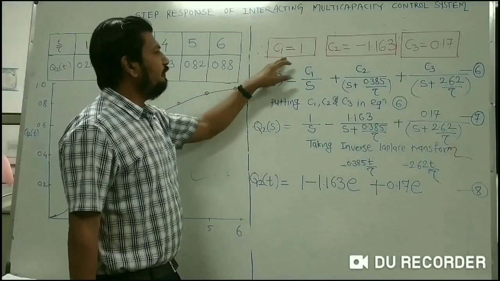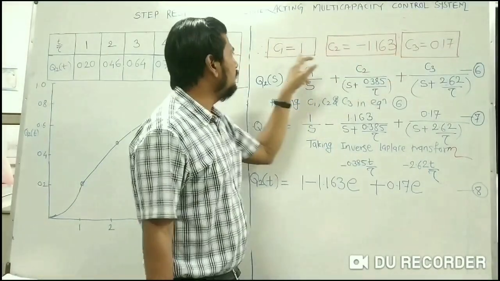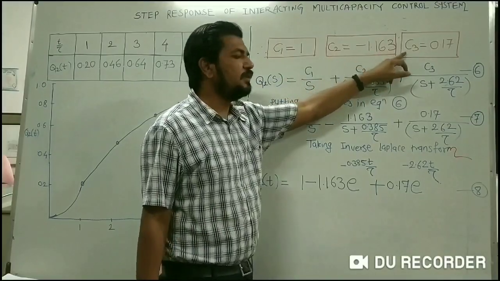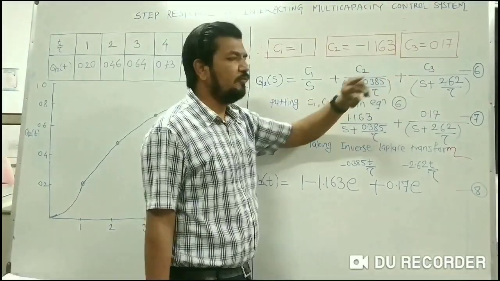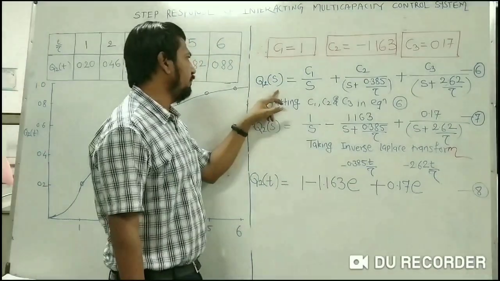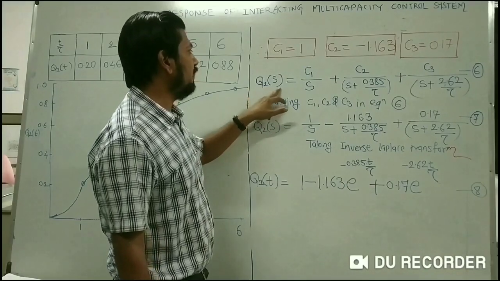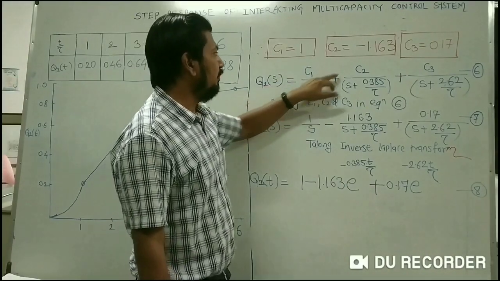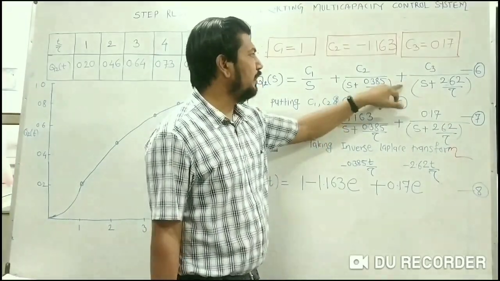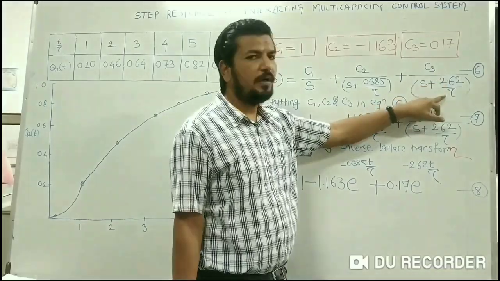So this time we have determined the value of C1, the value of C2 and the value of C3. C1 is equal to 1, C2 is equal to minus 1.163 and C3 is equal to 0.17. I have again rewritten equation number 6 for the reference of new people. We know that according to equation number 6, Q2 of S is equal to C1 by S plus C2 divided by S plus 0.385 divided by tau plus C3 divided by S plus 2.62 divided by tau.